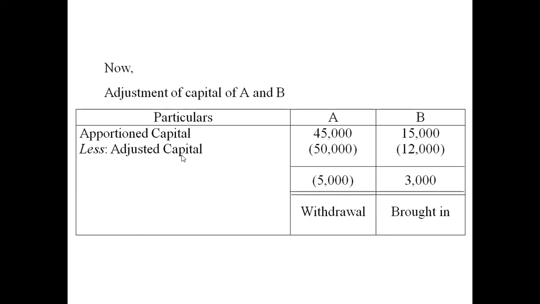There is no fixed method for the calculation. As per this method, the 5,000 is negative, meaning withdrawal, and the 3,000 is positive, so he will bring in the extra cash in the business.